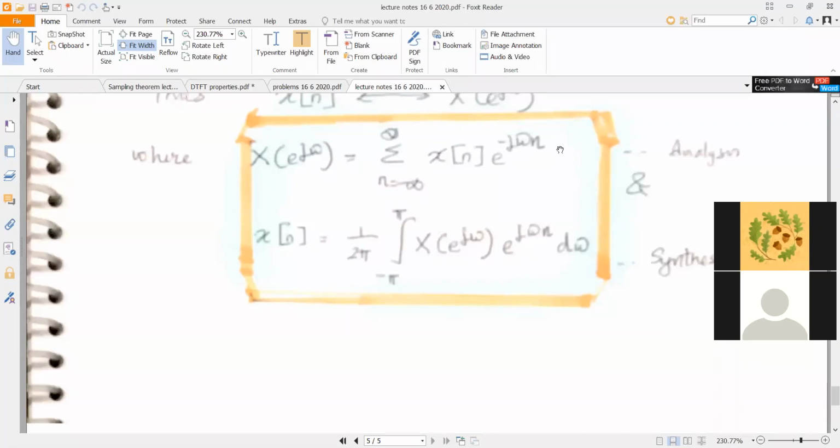Manoj sir would have explained the significance of the unit circle. For a system to be stable, you will require all the poles to be within the unit circle. If that impulse response corresponds to a causal sequence, that is, if h of n is causal, if you are referring to a causal system, then you require all the poles of H of z to lie within the unit circle, so that the region of convergence of H of z now includes the unit circle.